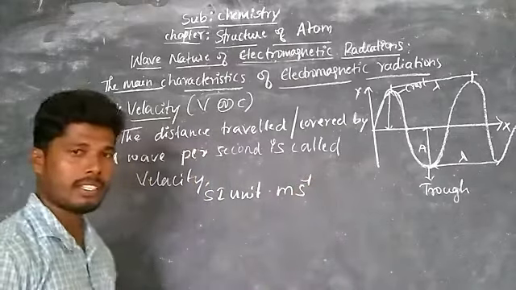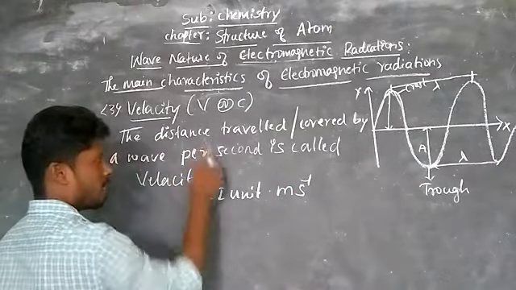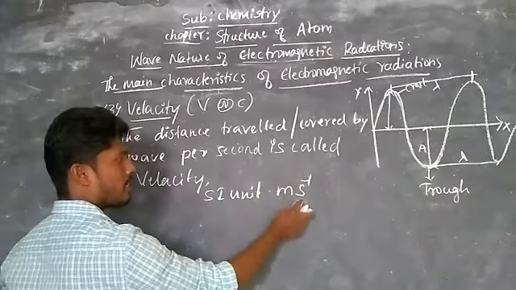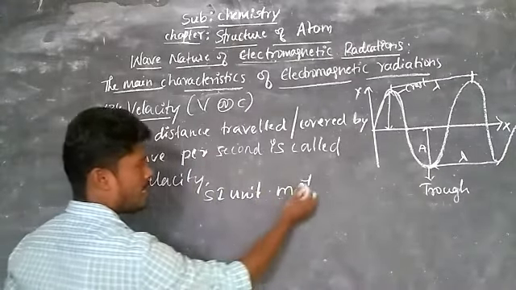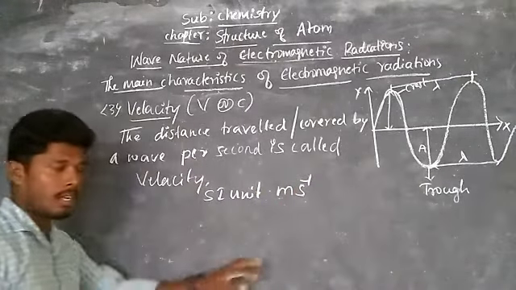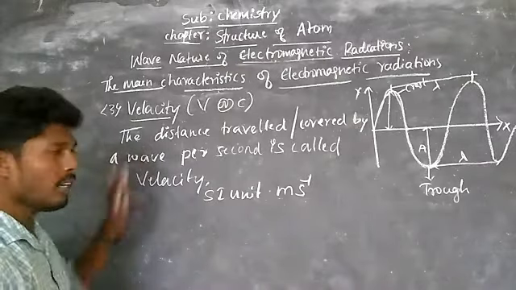Observe, distance is in meters, time is in seconds, and per means power minus 1. So meter per second is the SI unit for velocity.